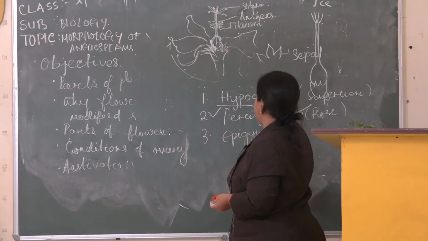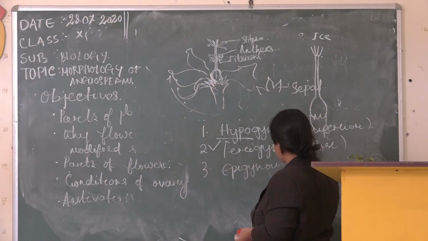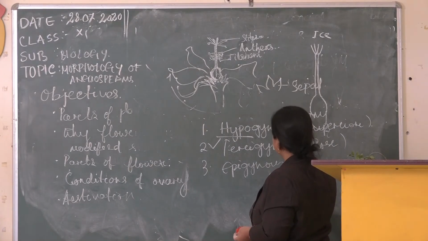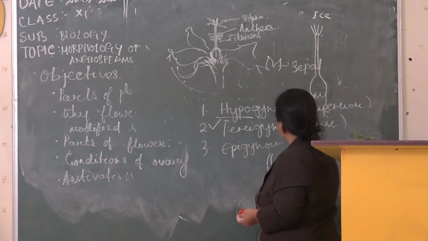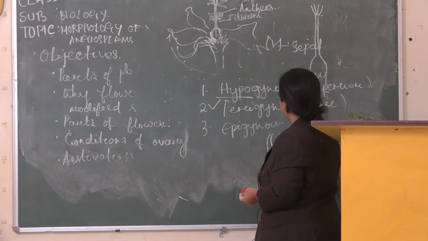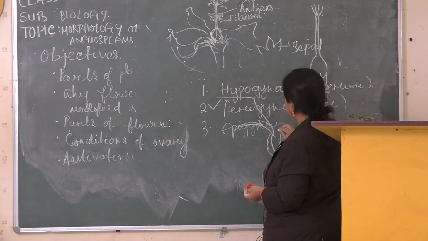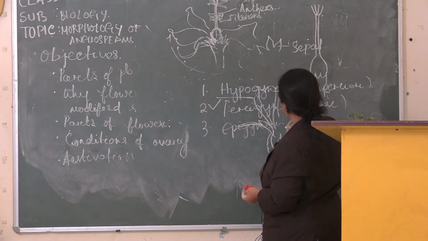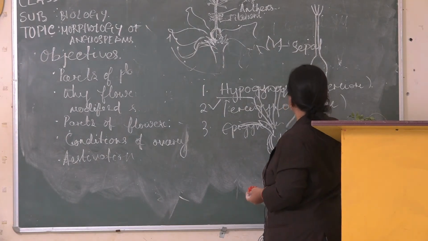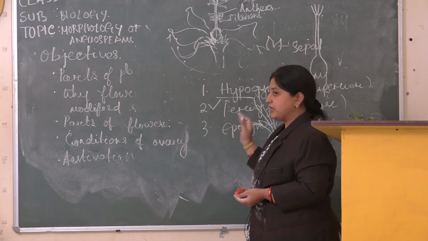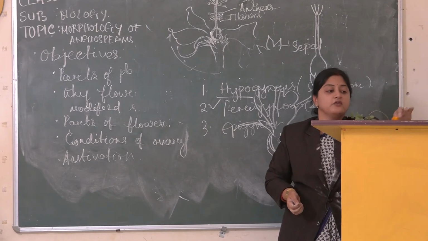Example is your rose. And in epigynous condition, what happens? See, this is the thalamus. What is thalamus? The thalamus holds the flower. Within that thalamus, the ovary is present. Ovules are present within that ovary. Above that, calyx is present, which holds the flower. Petals or corolla are present above. So here the condition is known as inferior ovary. Epigynous condition, inferior ovary.